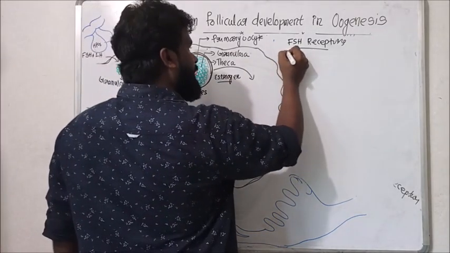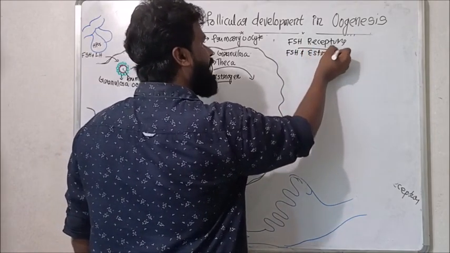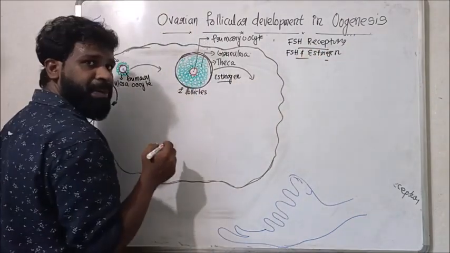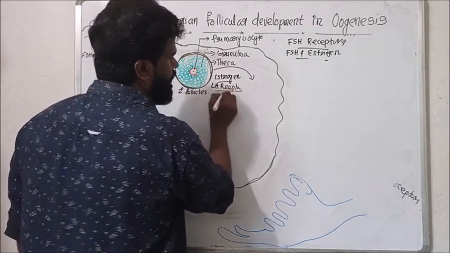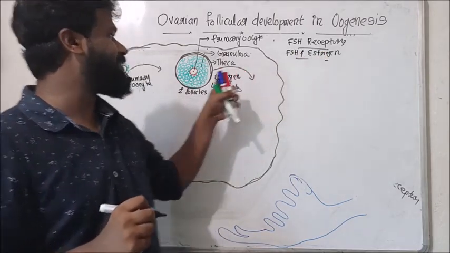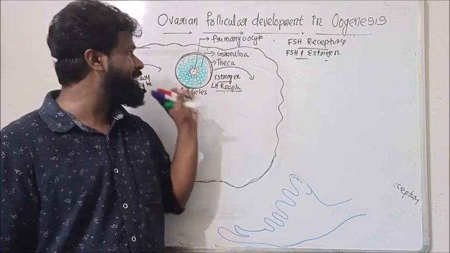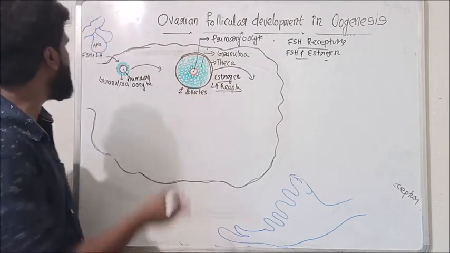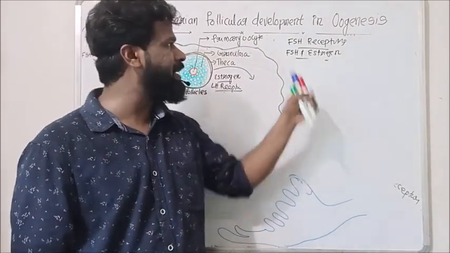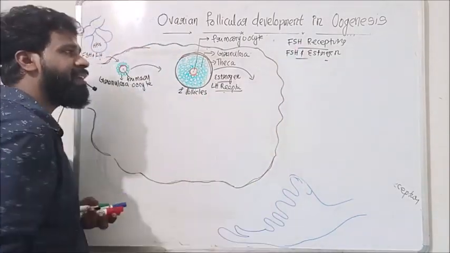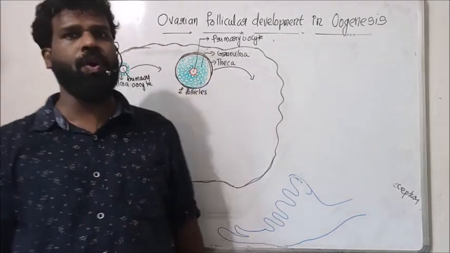Then FSH as well as estrogen causes the development of more LH receptors. As a result, these follicles become more competent to FSH and LH by developing a large number of FSH as well as LH receptors.